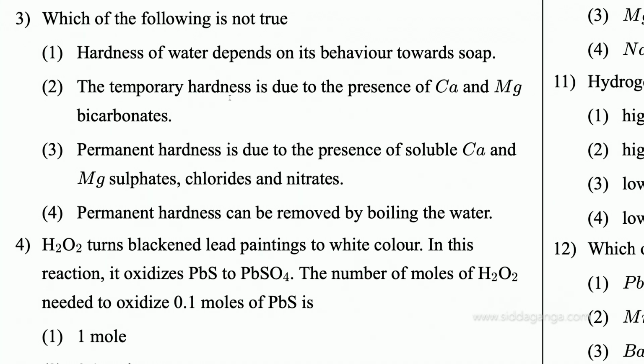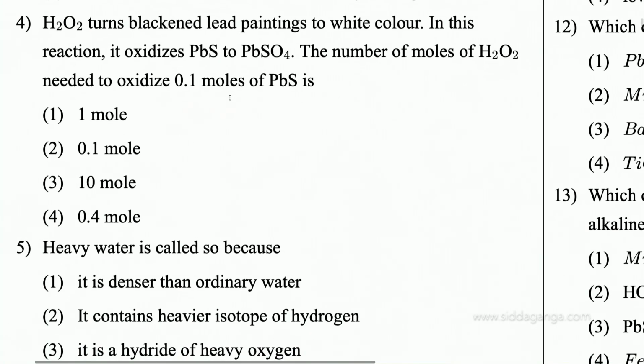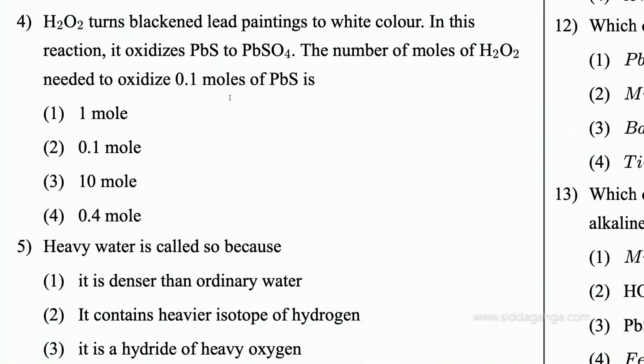If you move on to the next question, that is question number 4. It is based on the properties of hydrogen peroxide. You know that hydrogen peroxide turns black lead paintings to white color. So for the cleaning of old paintings, we use hydrogen peroxide, right? What happens there?